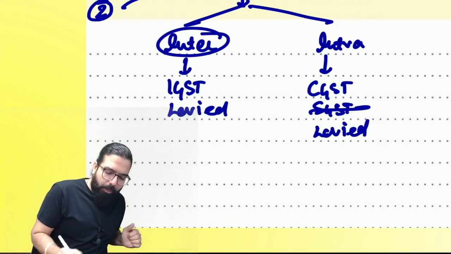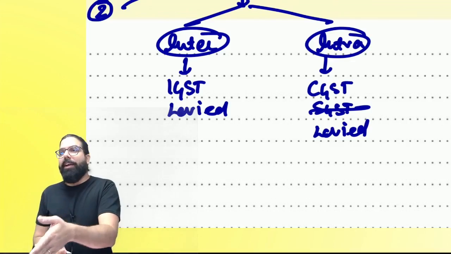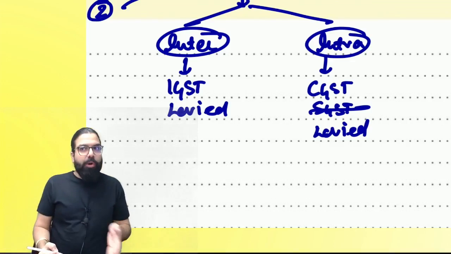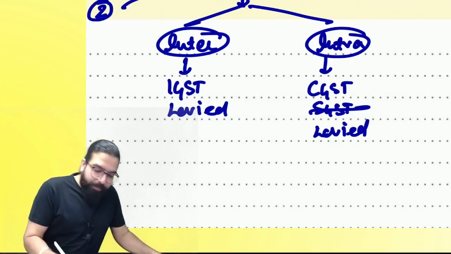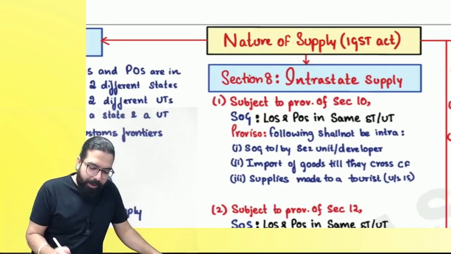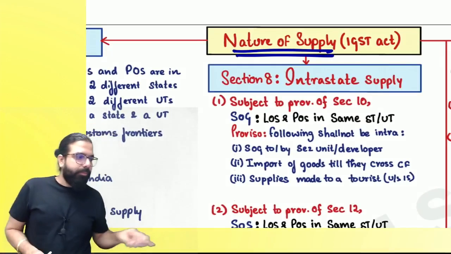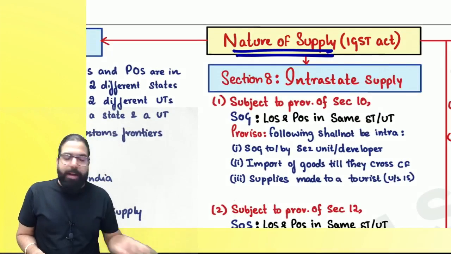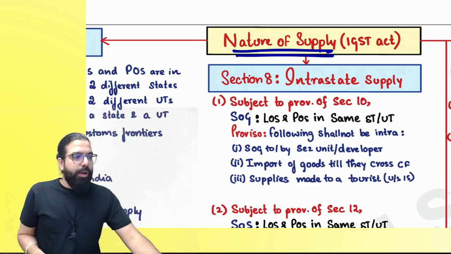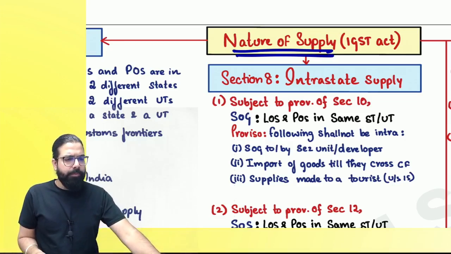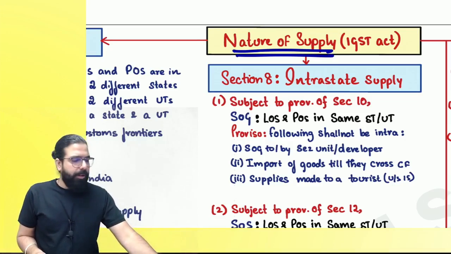So today we are going to talk about interstate and intrastate. Baba, remember one thing, we have already spoken about it in the first chapter, right, everyone? Now, please come to your chart. Nature of supply, the chapter when we go ahead and study, we go ahead and see over here. One minute, people.